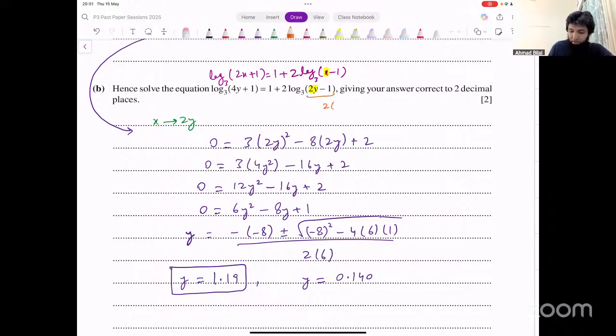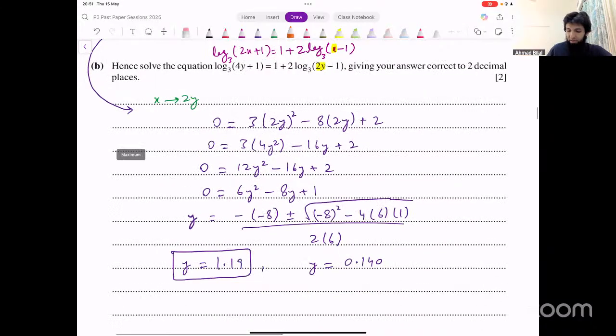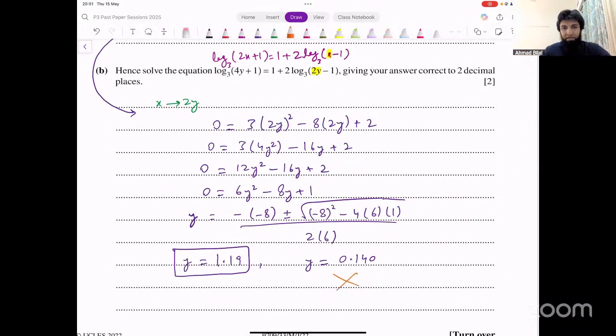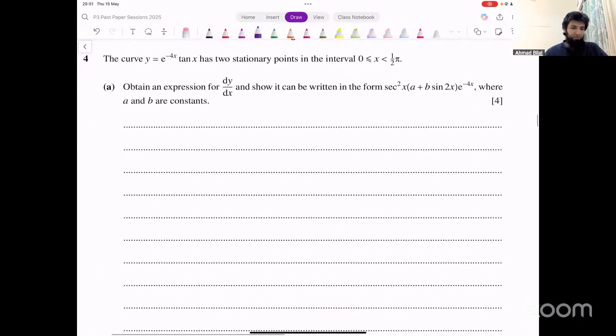You can input that here. 2 into 0.14 minus 1. What do you get from that? You get something negative, right? 0.28 minus 1, that's minus 0.72. That's a negative number. Inside the log, you end up getting something negative with this value of y. So that's not possible. You clearly have to cross out that answer, write that that's not possible. And this is the only possible answer, 1.19. If you do not ignore this answer, you lose 1 mark. Okay, that was question number 3. Let's move on now. The next one is question number 4.